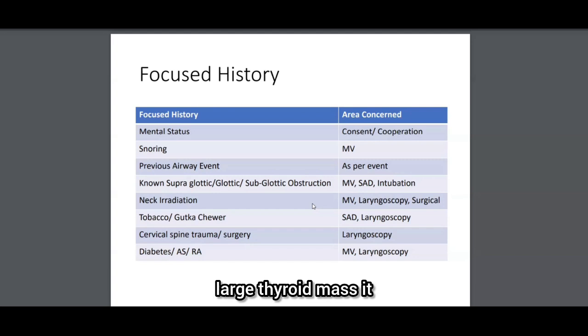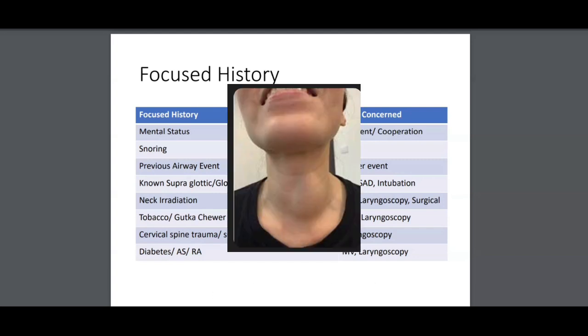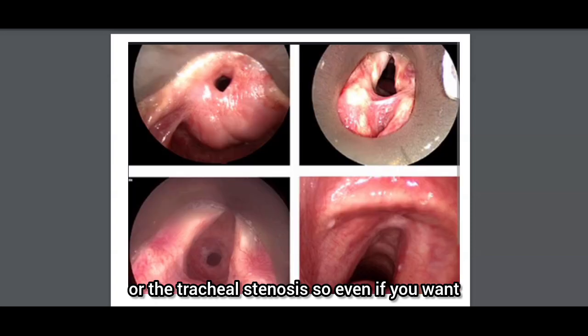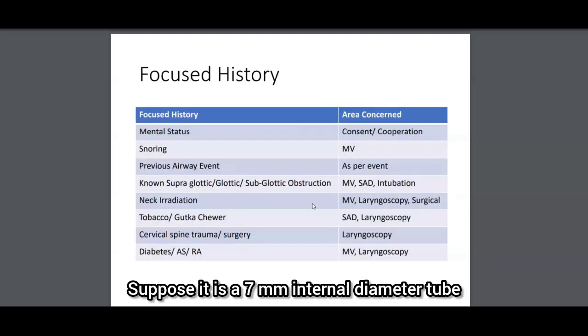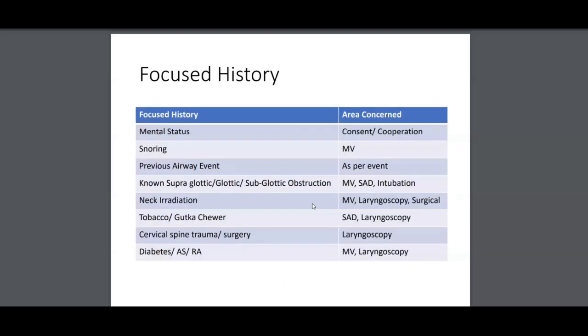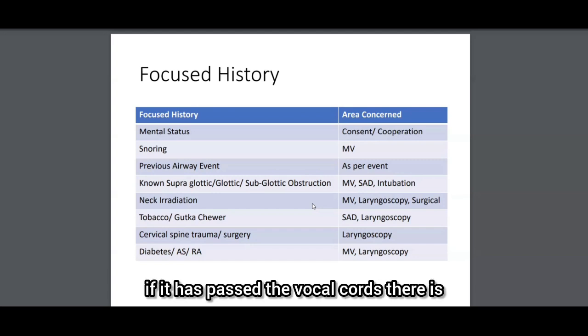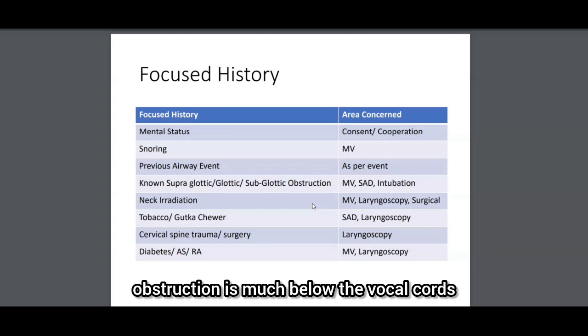Suppose it is a large thyroid mass, or subglottic stenosis or tracheal stenosis. So even if you want to put a tube of a normal adequate caliber size, suppose it is a 7 mm internal diameter tube, but there is an obstruction in the trachea and it won't pass. Even if it has passed the vocal cords, the obstruction is much below the vocal cords, so there will be difficult intubation as well.